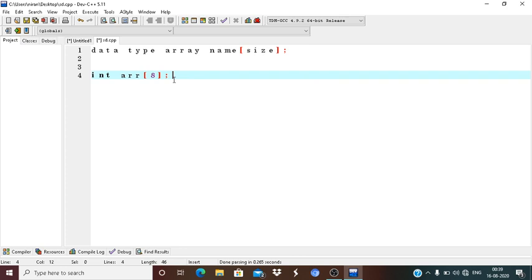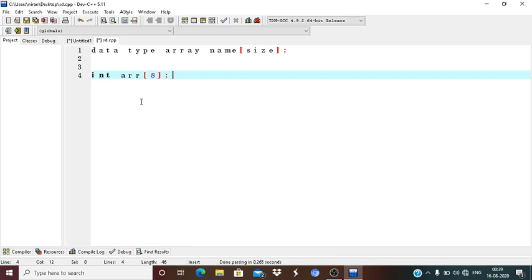It also means that it will take consecutive memory locations. Suppose I declare an array whose size is 8. It will contain 8 similar data elements.